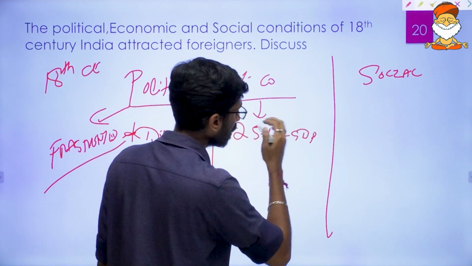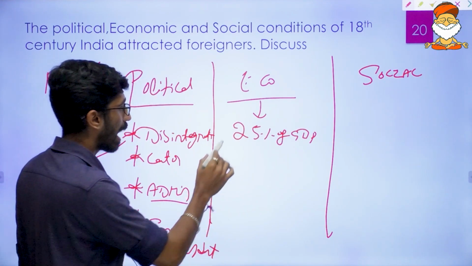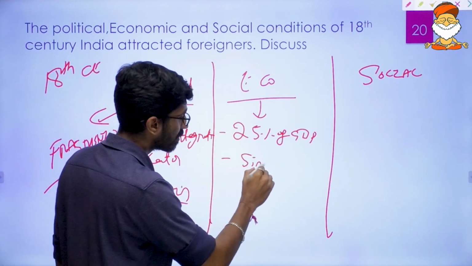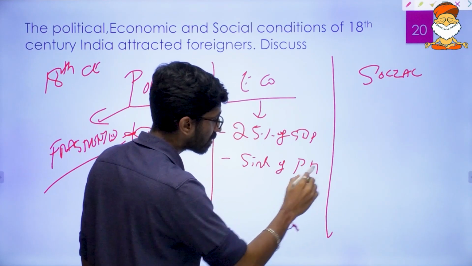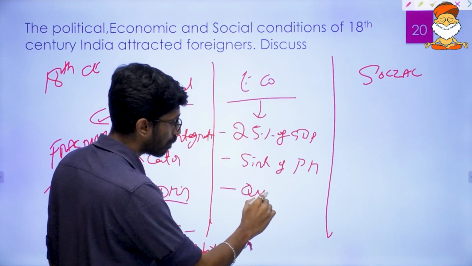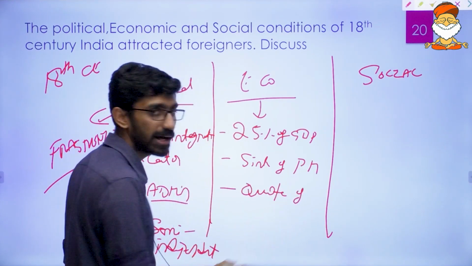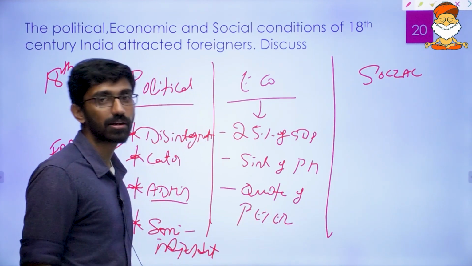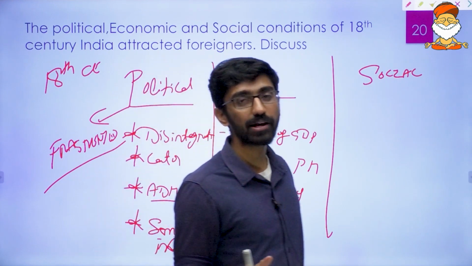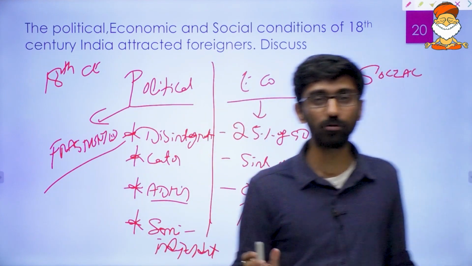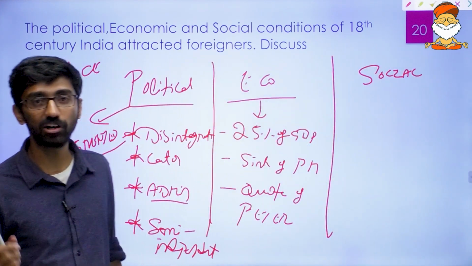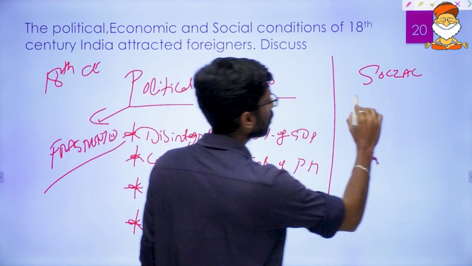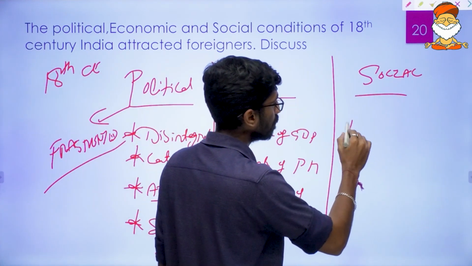Okay, you can just quote the name of the economists that I just mentioned. And at the same time, India was called a sink of precious metals. And you can use the quote of Peter the Great: bear in mind that the commerce of India is the commerce of the world, and he who can exclusively command it is the dictator of Europe. And who ultimately could command the Indian economy? It was the Britishers.